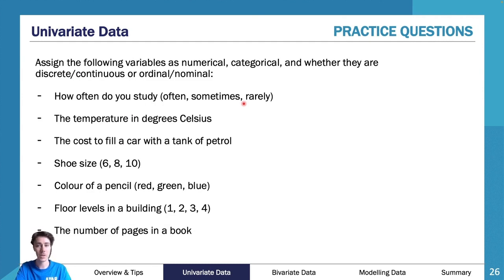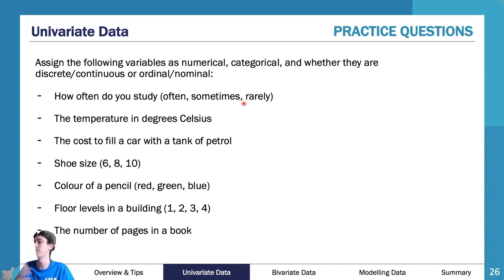So here's a really quick question for you. If you're playing along at home, pause your video now just quickly and go through and name each of these. I'd go through the first one and say, all right, how often do you study? Often, sometimes, rarely. Well, if I said, how much did I study in hours? I think that's sort of like a categorical, I think that's like a numerical. It could be continuous if they're asking for specifics, but it could also be discrete if they're just asking to the hour. But they're actually asking it in terms of often, sometimes, rarely. Therefore, I'm thinking this is categorical, and that does have an order. So I'm thinking categorical, ordinal, etc.